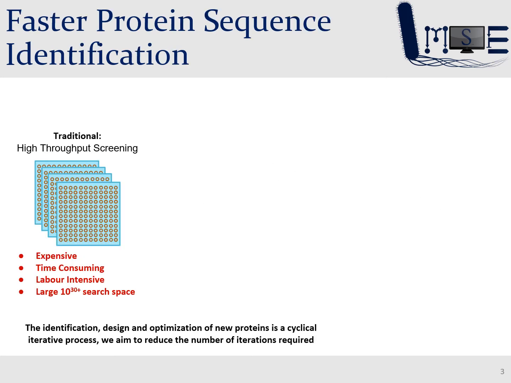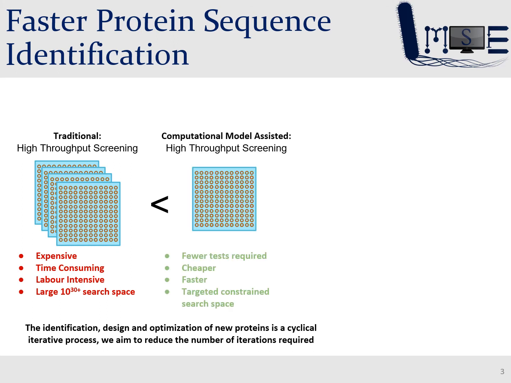The significance of this research is that it allows for the faster identification of viable protein sequences. Typically, researchers will spend months performing high-throughput screening, sampling on almost every variable in a theoretically infinite search space when trying to identify and optimize designer proteins. With this machine learning model, researchers will be able to identify viable protein sequences in a shorter amount of time using a targeted, constrained search space.